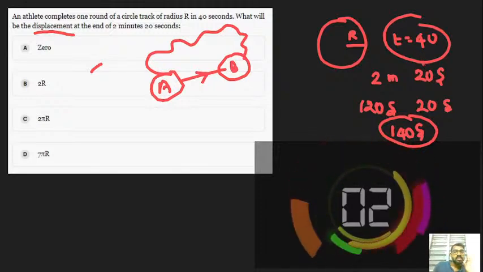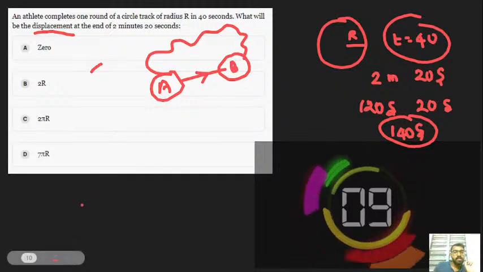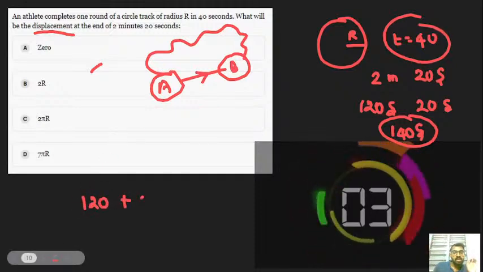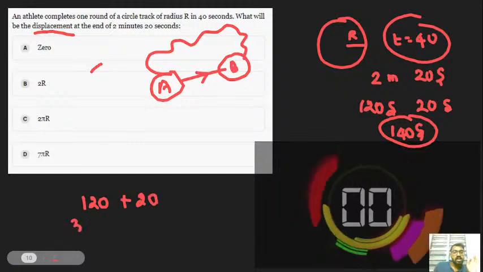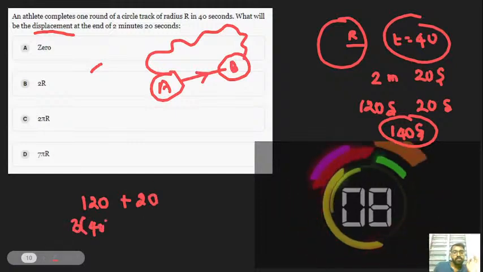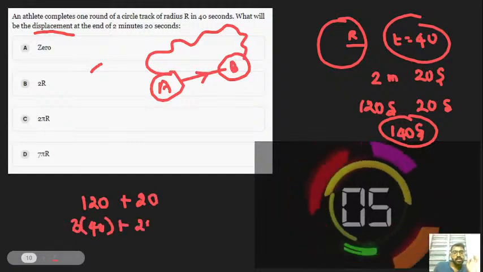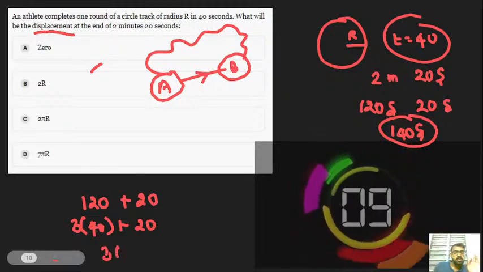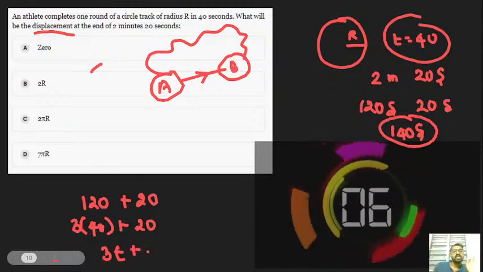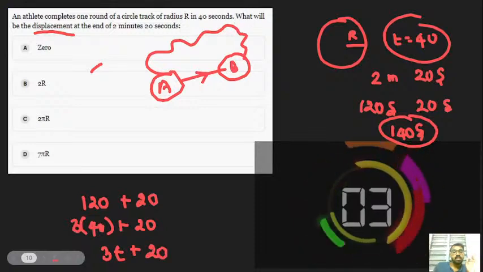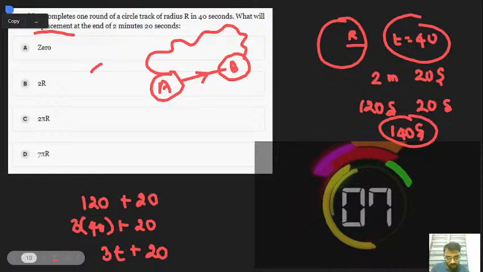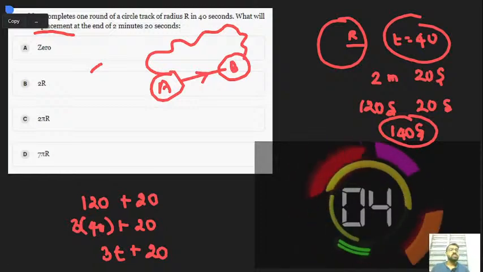Nearly 3. So 140 means 120 plus 20, that is 3 into 40 plus 20. Here the 40 is nothing but t. So 3t plus 20.